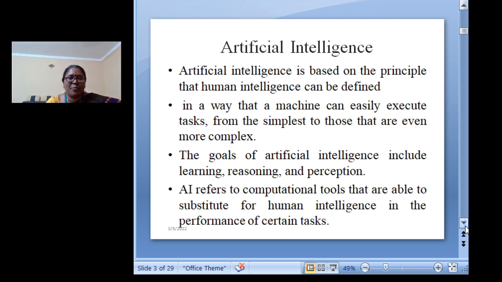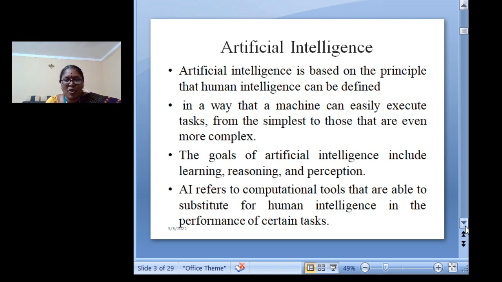The basic principle is that human intelligence can be replaced or defined in a way that the machine can easily execute tasks from the simplest form to even more complex ones. So the main goal of artificial intelligence is that we will be able to substitute human intelligence in the performance of complex tasks.